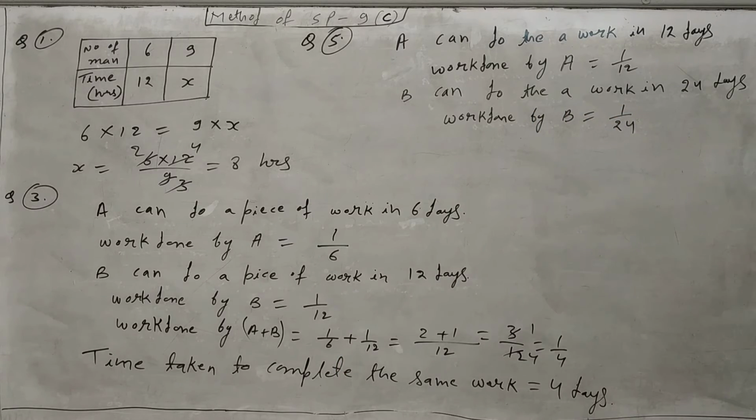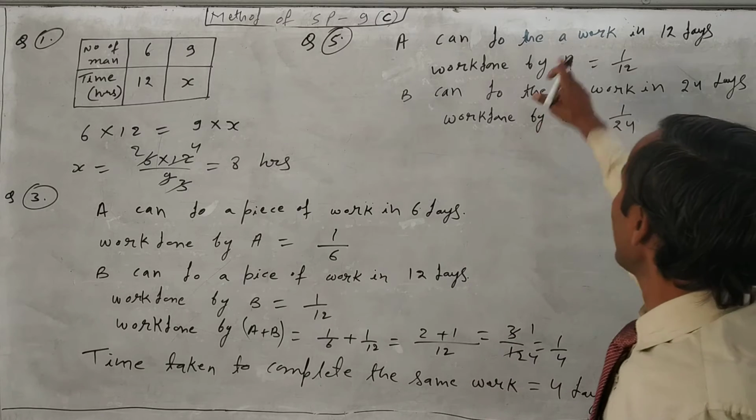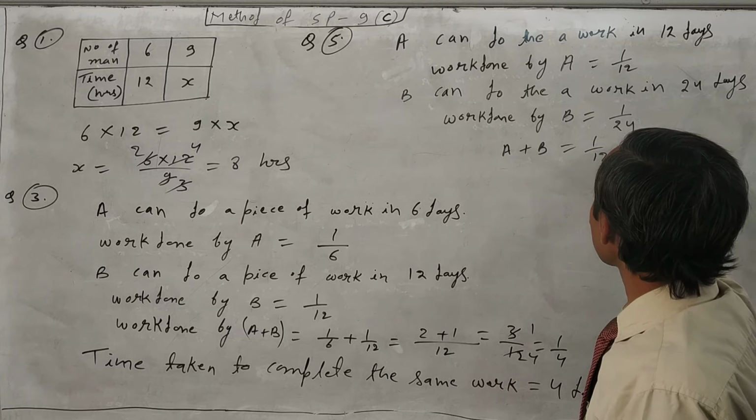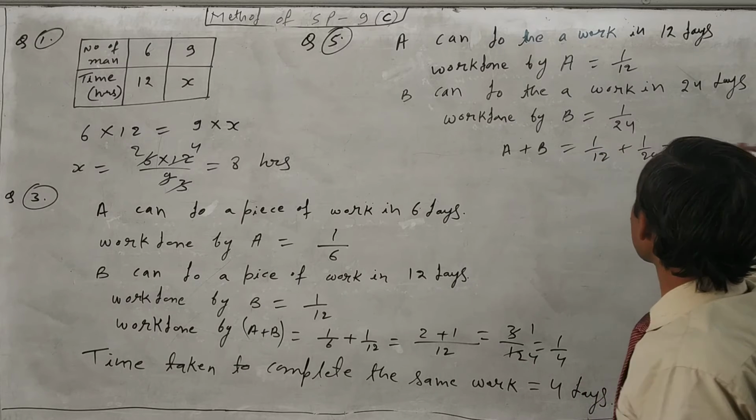So now we have to do together. So just add A plus B. So the work done by A plus B is equal to 1 upon 12 plus 1 upon 24. So the LCM will be 24.